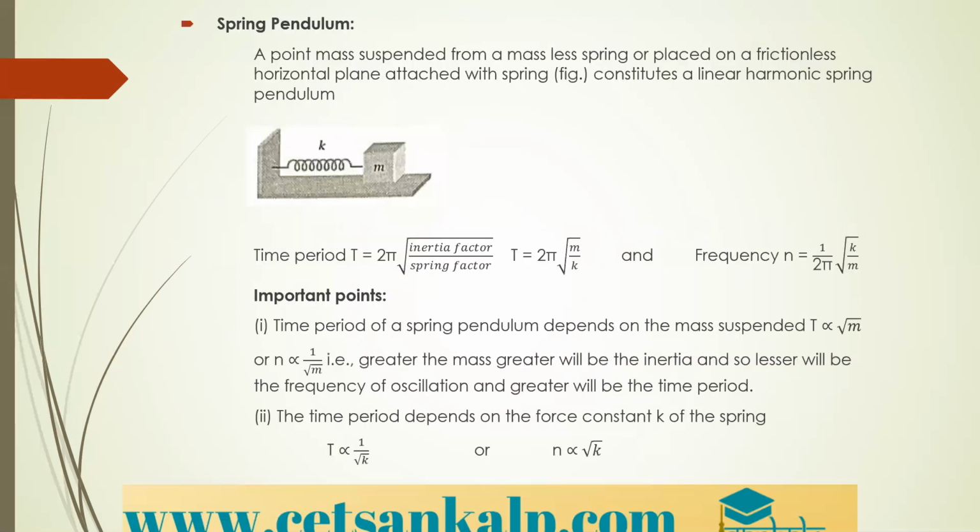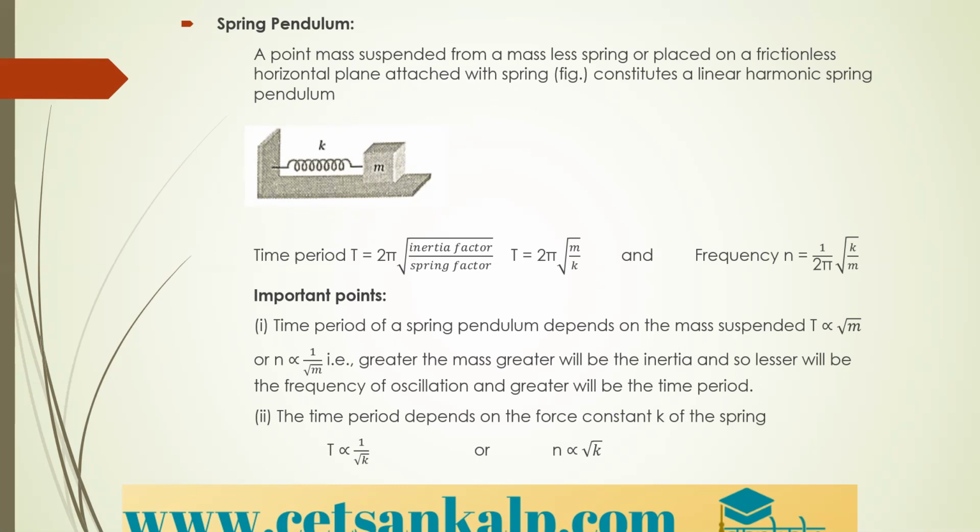Okay. Next. So spring pendulum, what is spring pendulum? See here, a point mass which is suspended from a massless spring, or placed on a frictionless horizontal plane and attached with a spring, constitutes a linear harmonic spring pendulum.